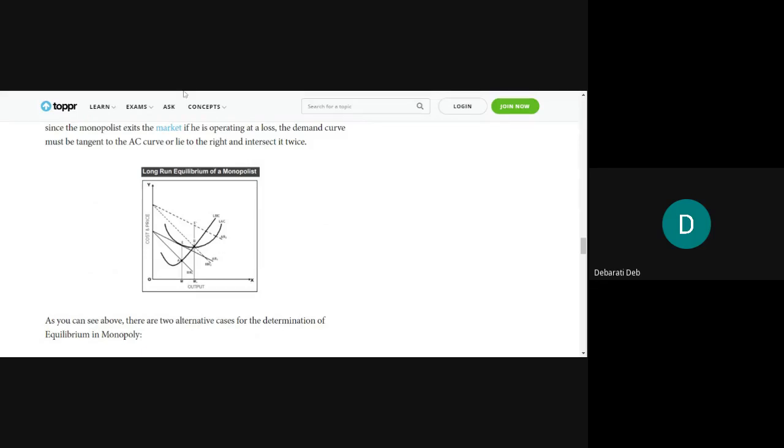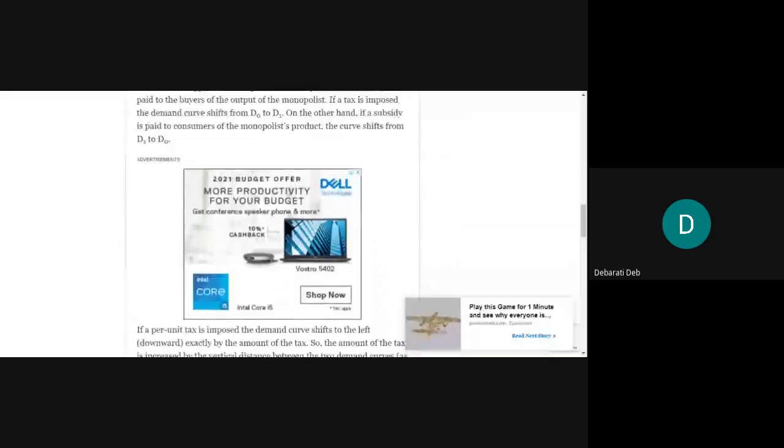Next, I will share to you the shifts in the demand curve. What happens when there is a shift in the demand curves? Okay, just a moment. Let me share the new tab. What if there is a shift in the demand curve?